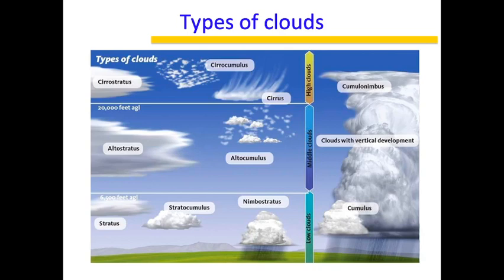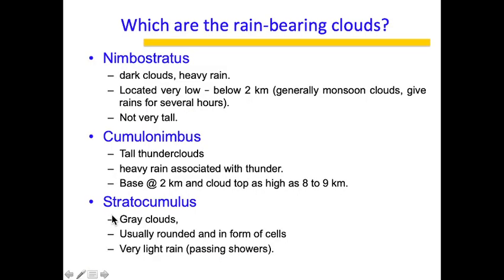So now let us finish off with types of clouds. There are multiple types of clouds, at least 10 or 12 different types, and they are at different heights: low clouds, middle clouds, high clouds. But the most important are the low clouds. The reason I say this is that stratus, stratocumulus, nimbostratus, and cumulonimbus are the important clouds because they are the most rain-bearing clouds.